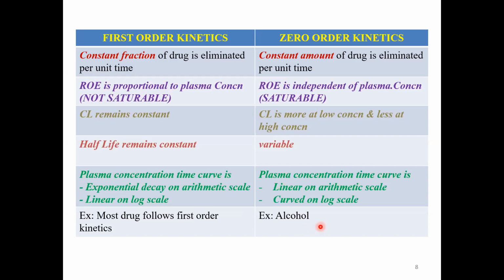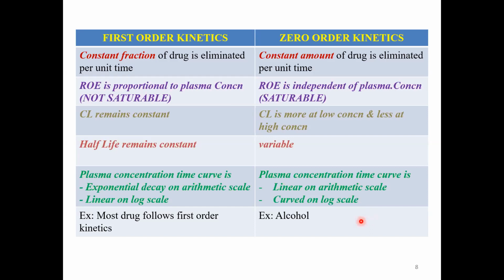One of the drugs which in the true sense follows zero order kinetics is alcohol. Why? Because the cofactors or the number of enzymes required to metabolize alcohol are very few. So therefore, it follows zero order kinetics. The other example is phenytoin, which is metabolized by 2C9, once again because of the low concentration of this subset of the CYP450 system enzymes, that is 2C9, attributing to only 20% of the total hepatic content. And then high dose aspirin, warfarin, once again by 2C9 and 2C19.